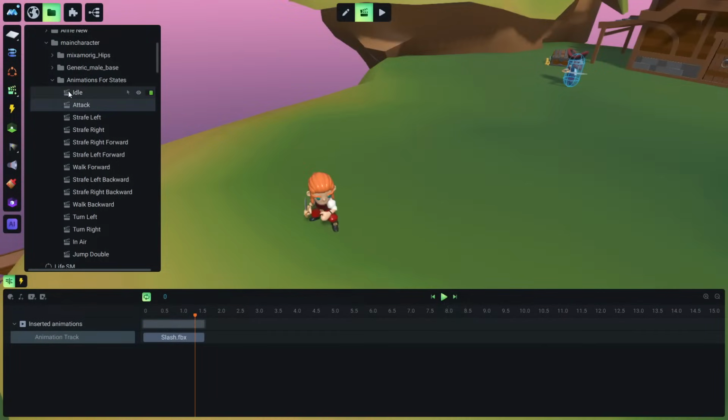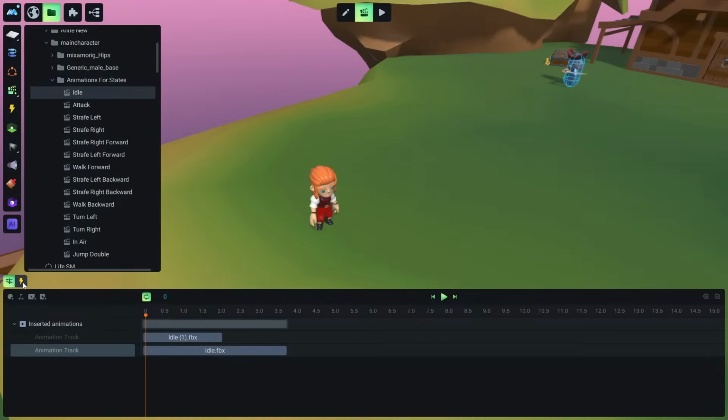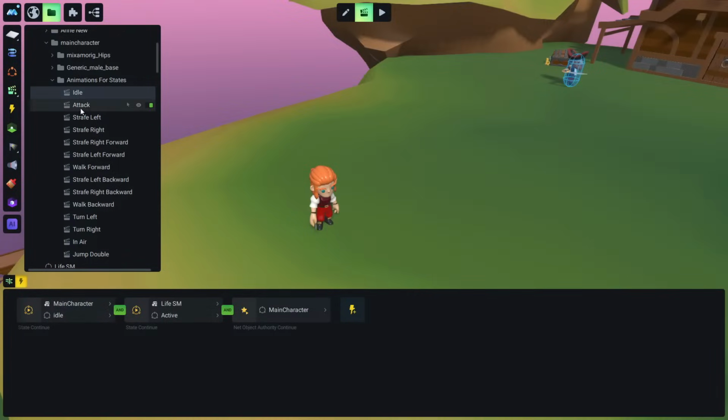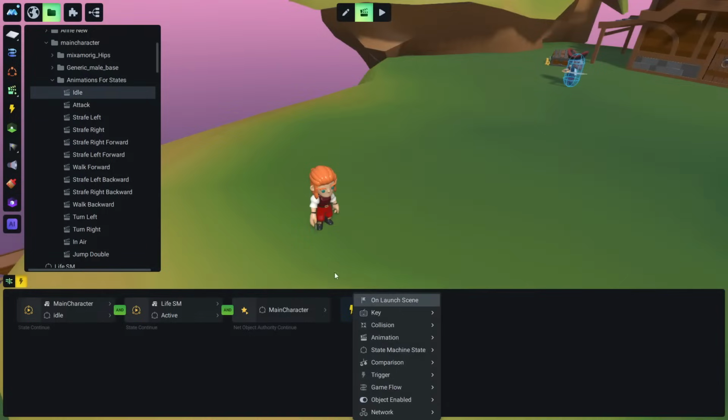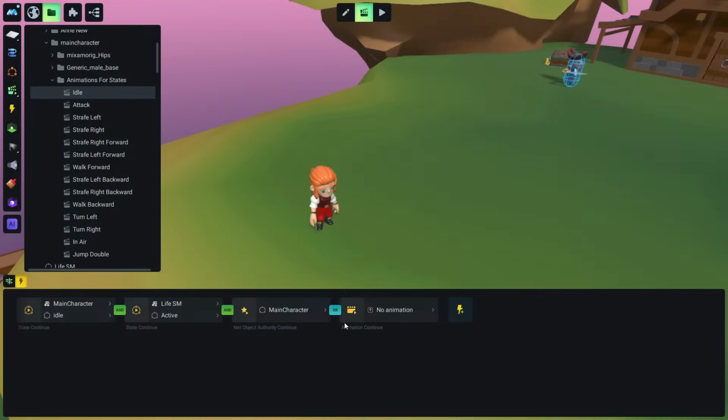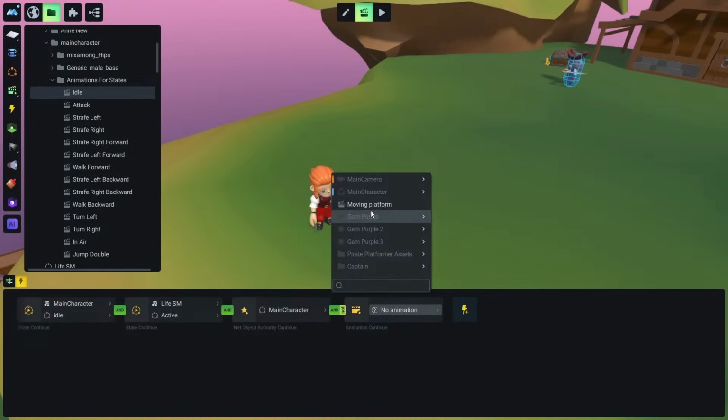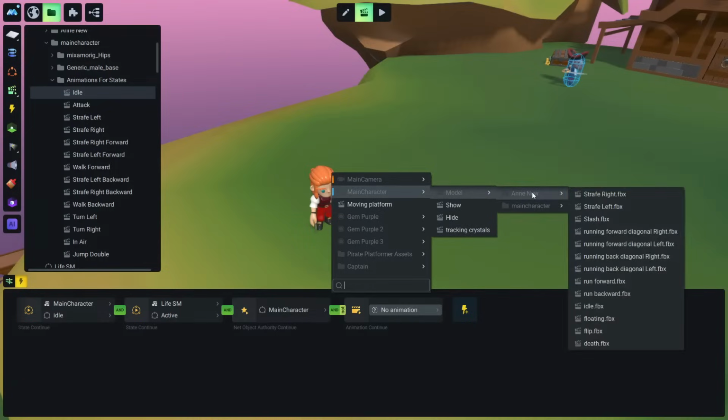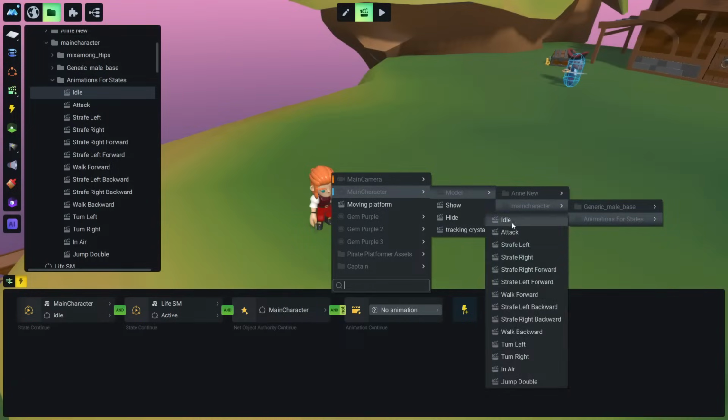But now we have a duplication of that idle animation, and we have these same rules like here. So in this case, we need to prevent this idle animation from running when this animation plays. Okay, so both of them shouldn't play at the same time. So we go to idle animation and we click on animation continue. Okay, and we make this end, right click and add node. The animation we are referring to is the